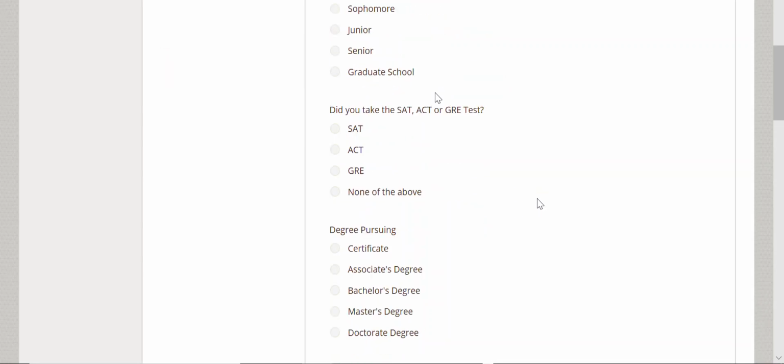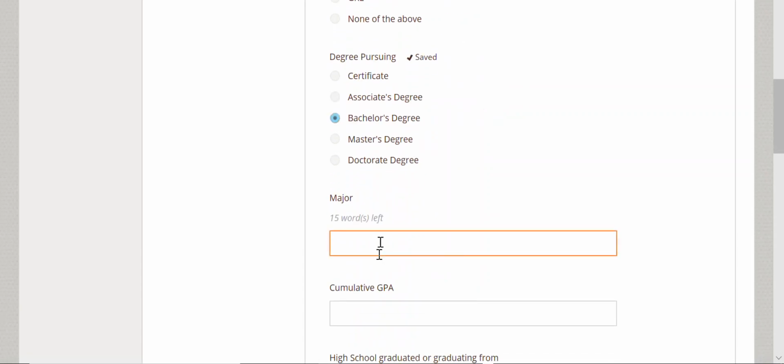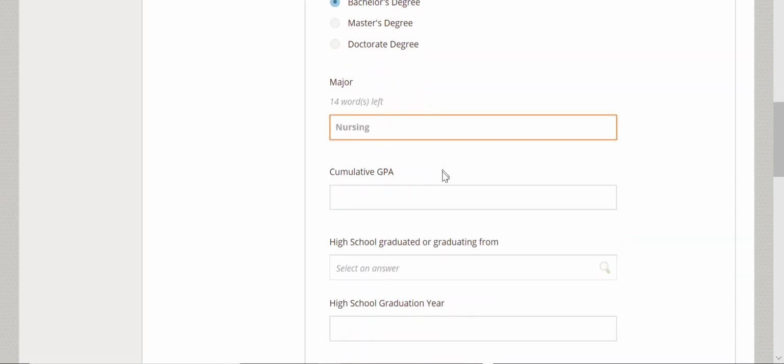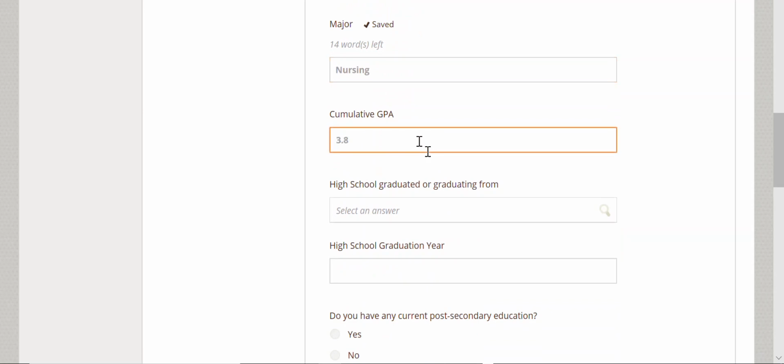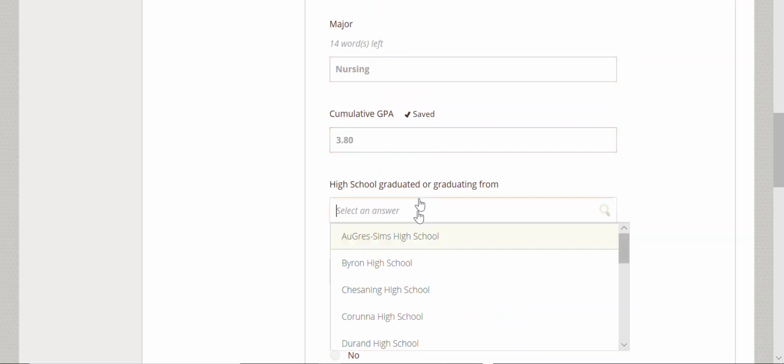When you get to the section asking for major, answer this the best you can. Try not to write undecided, unless you are truly undecided. Writing undecided will likely eliminate you from many of the scholarships that require a certain field of study. For example, if you're thinking about the medical field but are unsure if it's nursing or radiology you want to pursue, just type both answers, nursing or radiology.